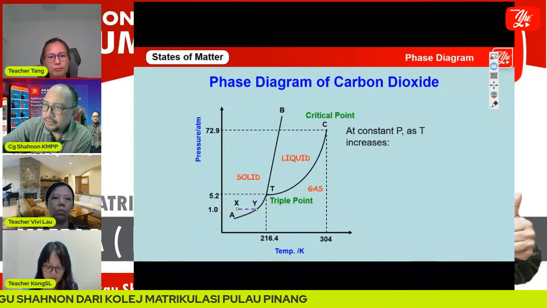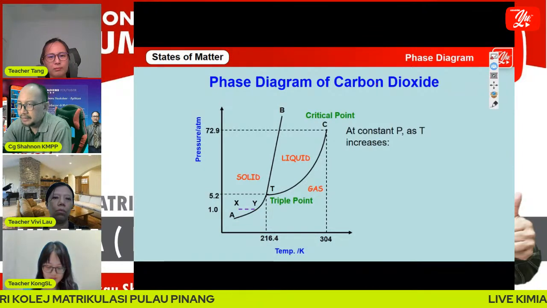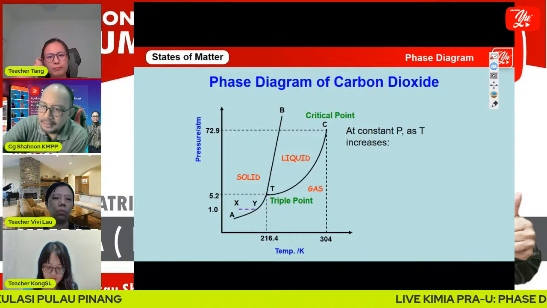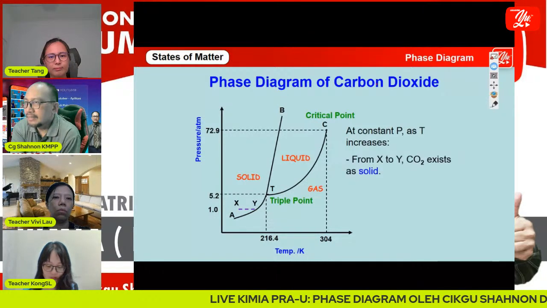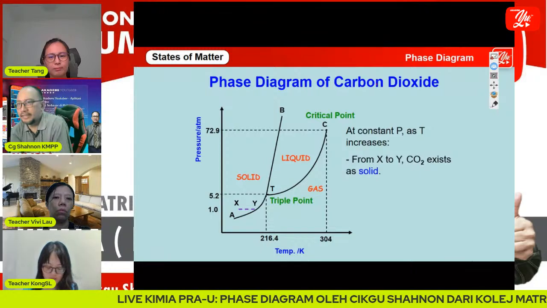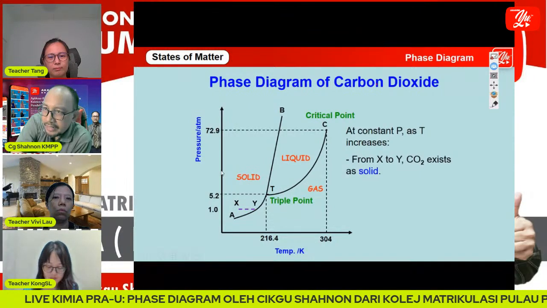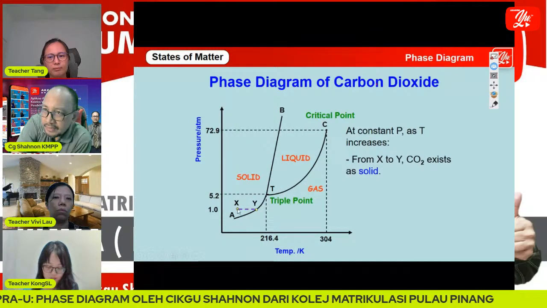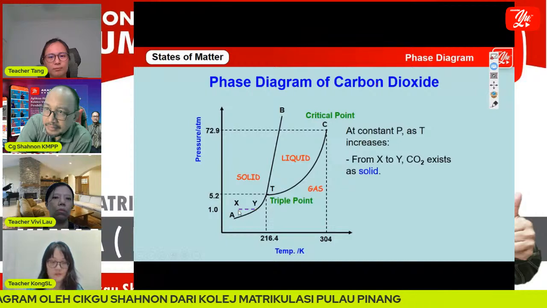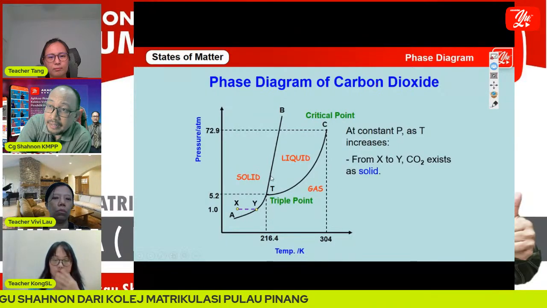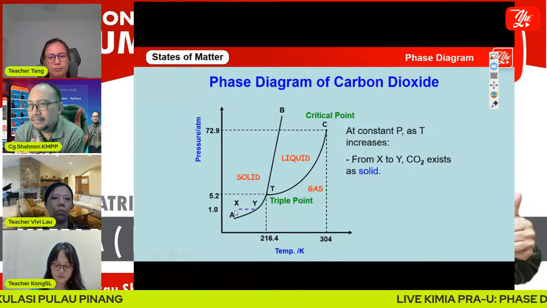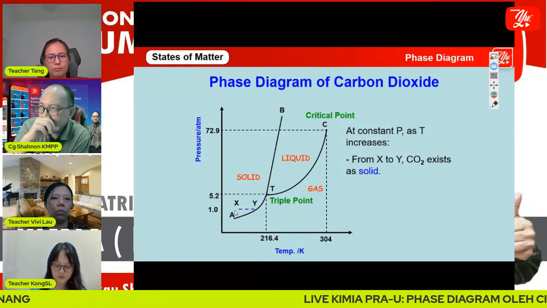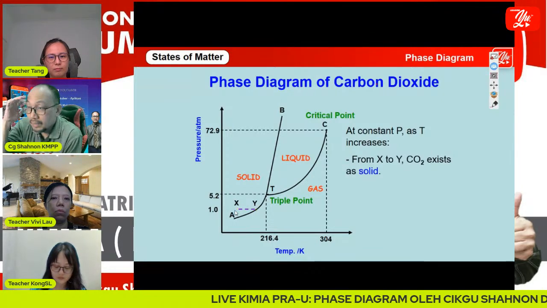If we change the temperature from X to Y, carbon dioxide exists as solid. At point X, in this region, carbon dioxide is in the solid phase, and Y is still solid.